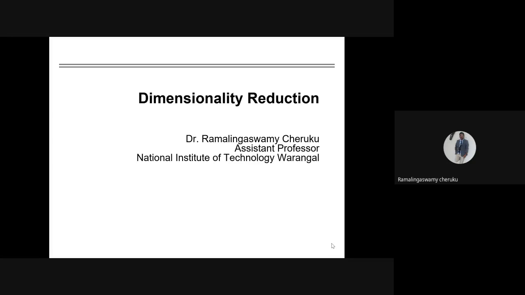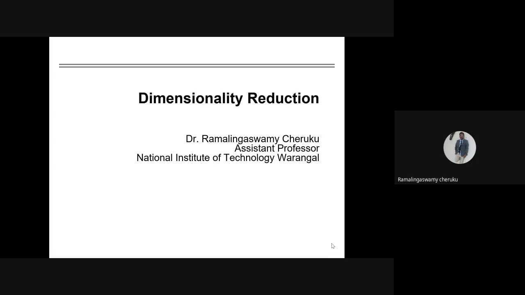So, good afternoon, one and all. So today the topic of the discussion is dimensionality reduction. Why should we use these dimensionality reduction techniques, under which circumstances will we prefer them, and what are the benefits? Why should we worry about the curse of dimensionality? Sometimes we call it the curse of dimensionality.